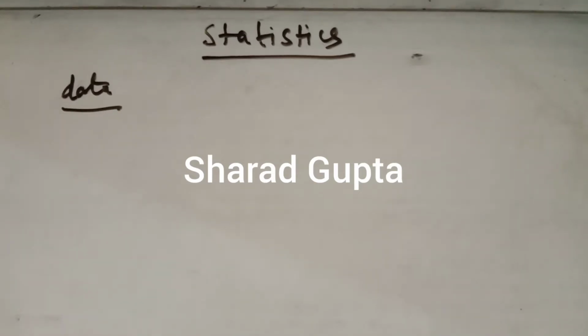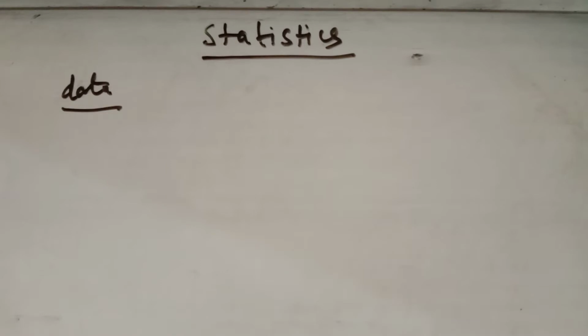Hello, this is lecture number 1 for the chapter Statistics for class 9th. First of all, in this chapter, we discuss data. Data is of two types: the primary data and the secondary data.